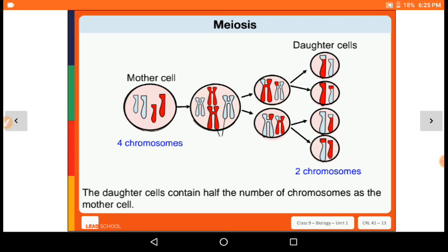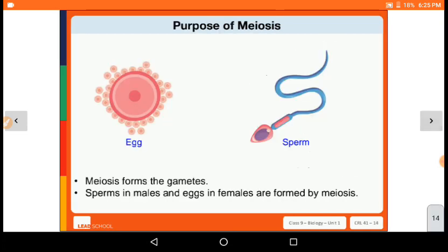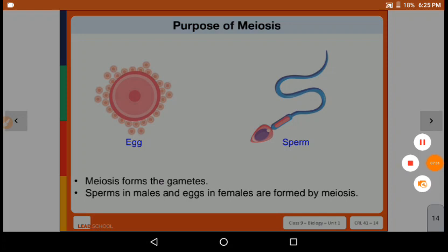And the second difference is that in meiosis, the daughter cells have half the chromosomes of the mother cell, and in mitosis, the daughter and mother cells are the same. So here we are now at the end of our chapter, which is fundamental unit number 5. And now let's recap this whole chapter with questions.